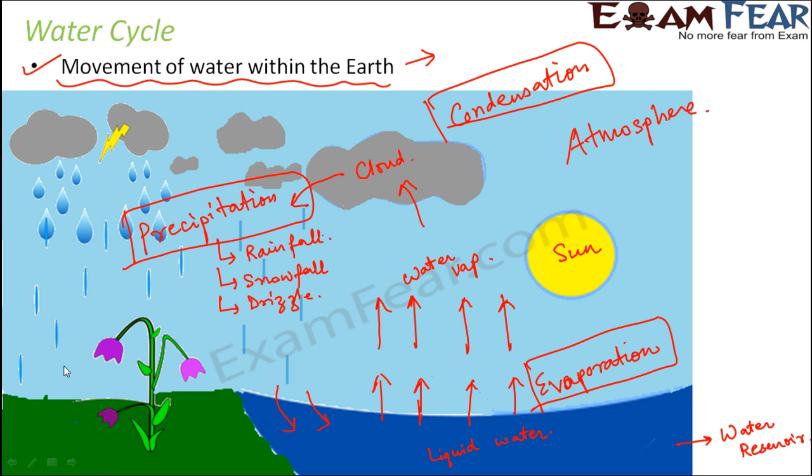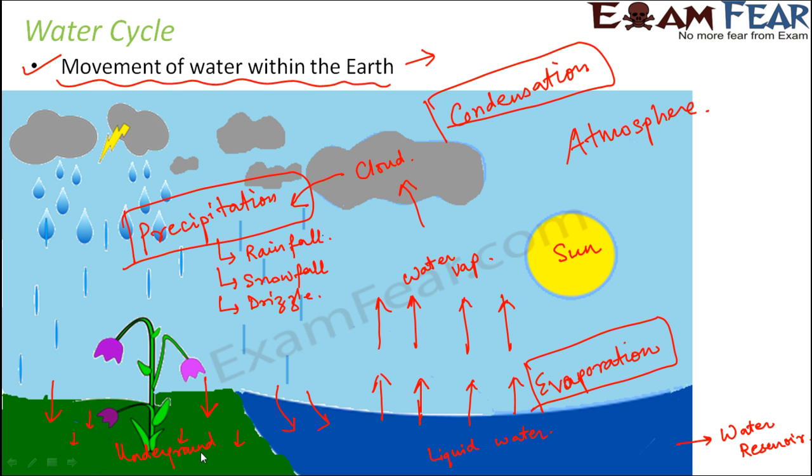Now have you also noticed when it rains, the rainfall doesn't happen only on water reservoirs, even on the land the rainfall happens. So what happens to the water which is falling on the land, which is falling on the soil? So the water which is falling on the earth's surface, it passes through the soil. So it passes deep inside the soil, and that is why you can see the soil is what? Soil is made up of soil particles. They are porous, so they allow water to pass through them. So the water can actually fill the spaces between the soil particles. So that's how water starts going even below the earth's surface, and this constitutes the underground water. Now as the water goes down, it forms the underground water.